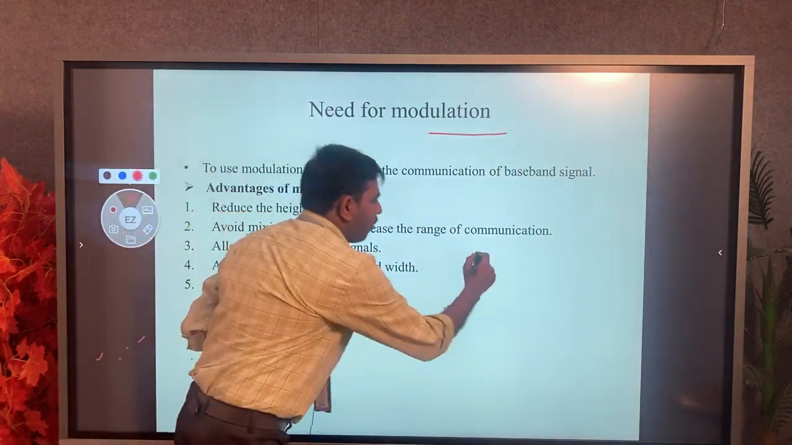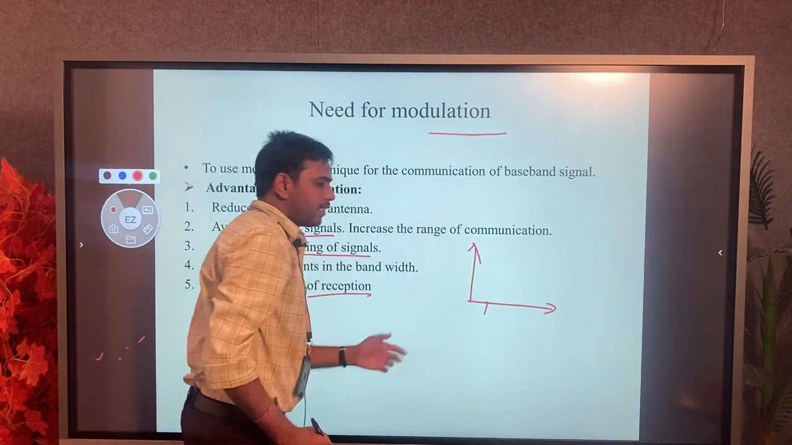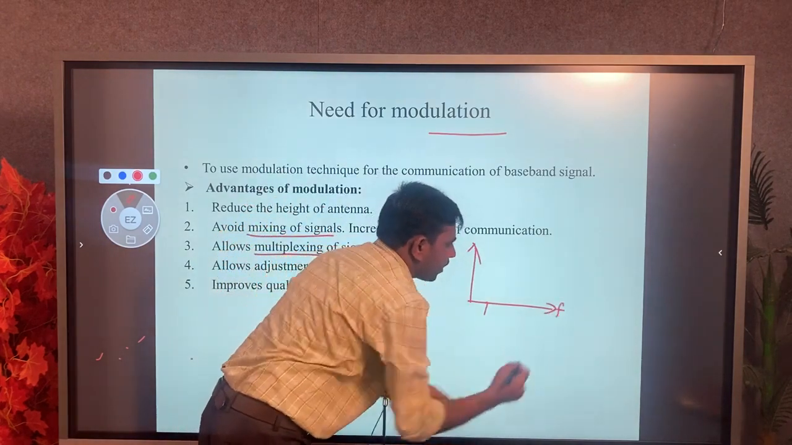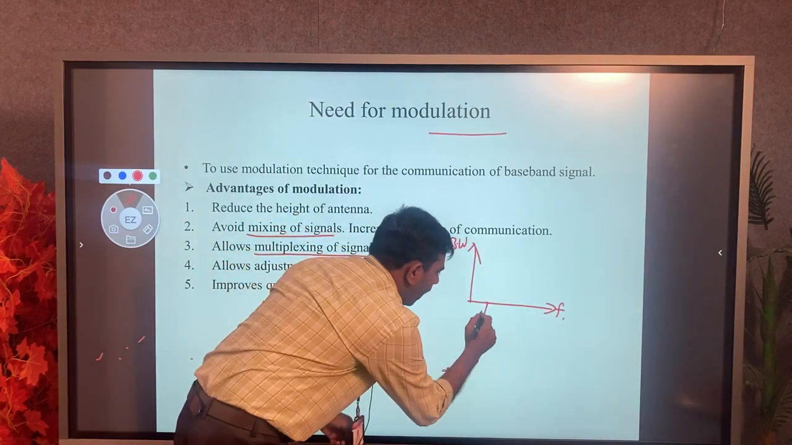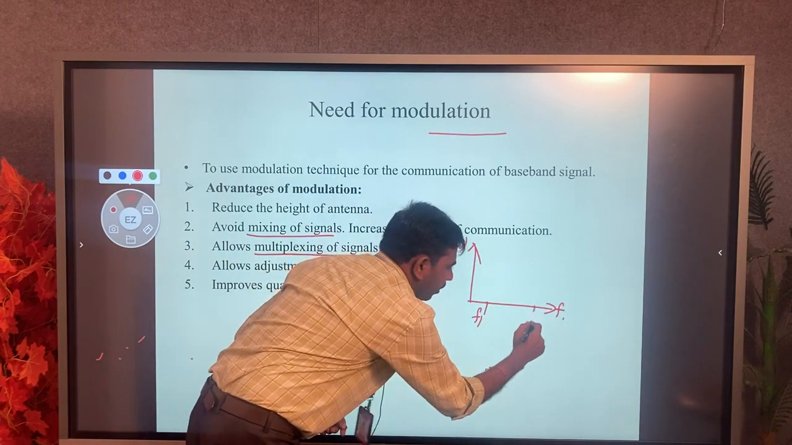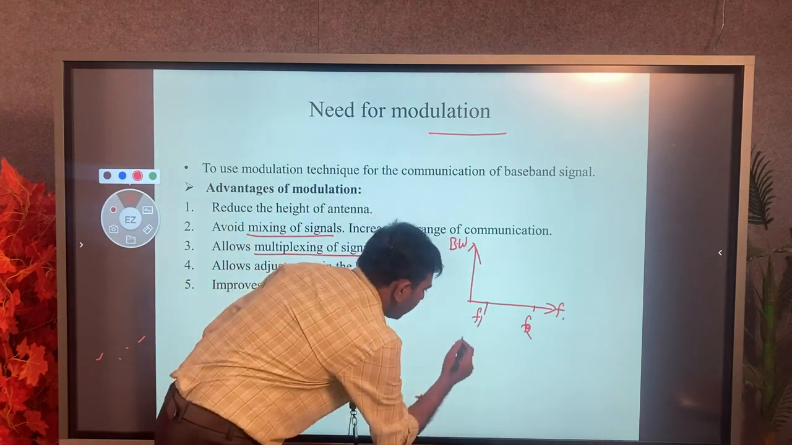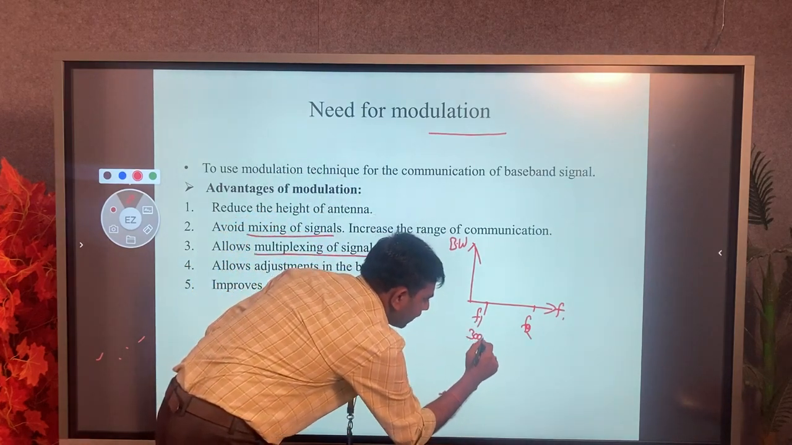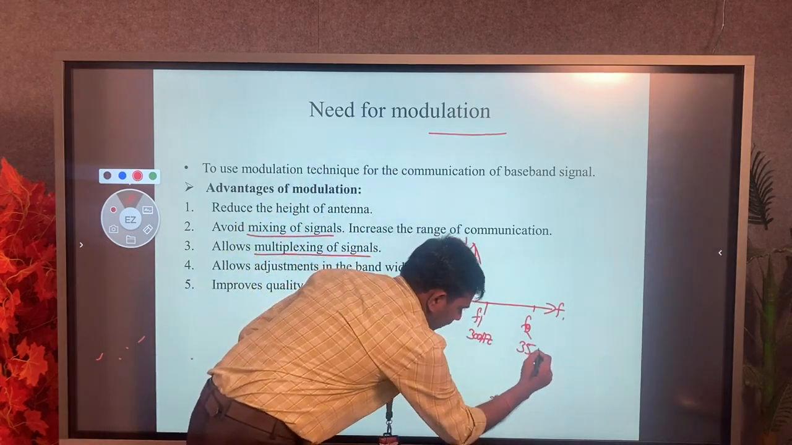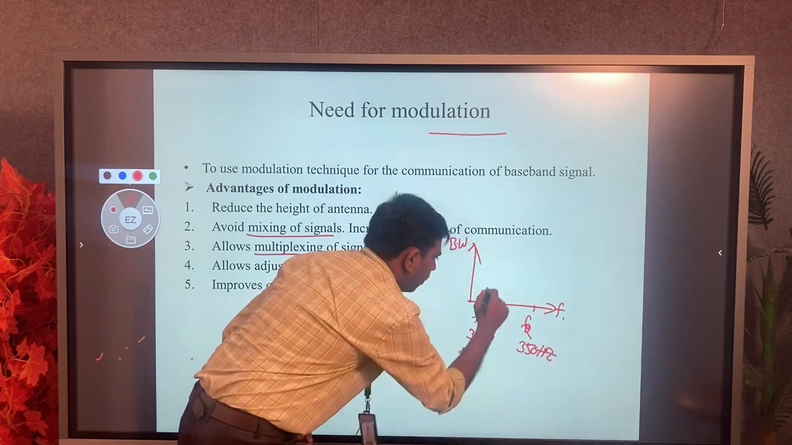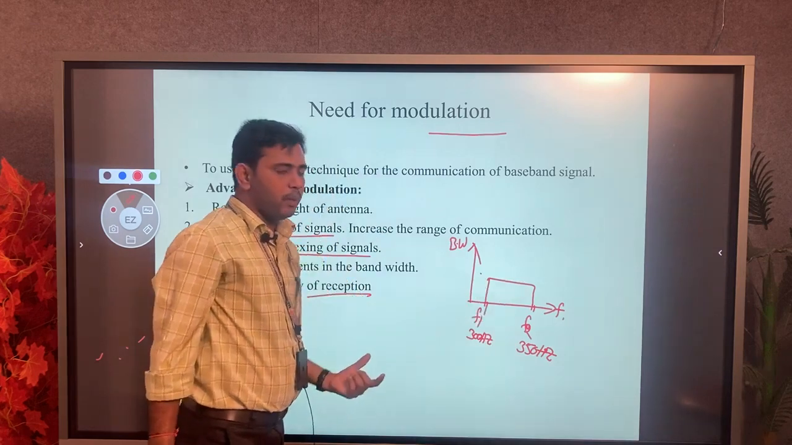Adjustment of bandwidth means, for example, one message signal will be there. The x-axis represents the frequency and this is the bandwidth. Now I consider frequency f1 and frequency f2. For frequency f1 I am using some frequency in hertz, for example 300 Hz. Now the second frequency f2 I am using 350 Hz. So in this bandwidth only my message signal will be transmitted.